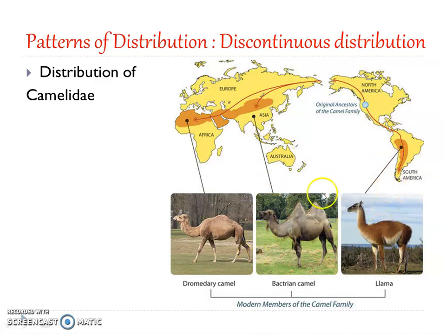All these three come under the same family, Camelidae. The actual camels and the llamas are fundamentally similar but differ in detail.